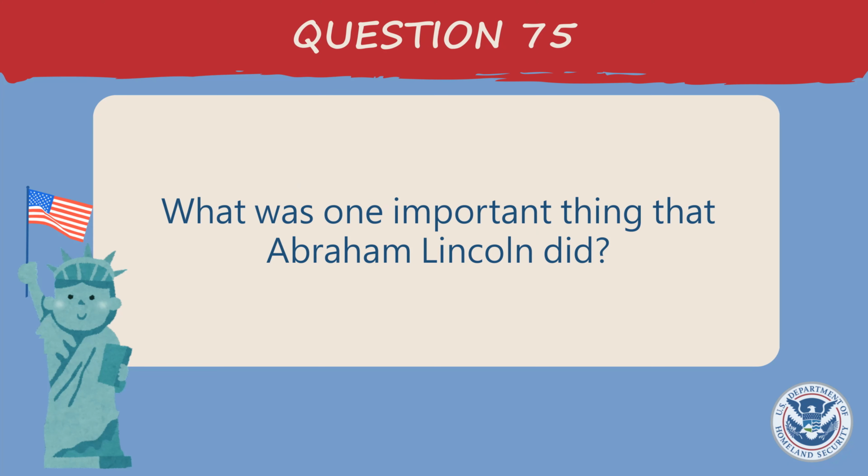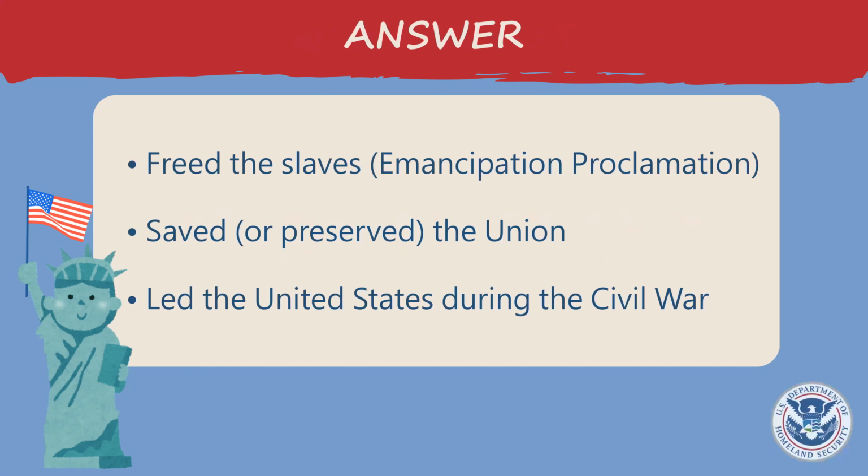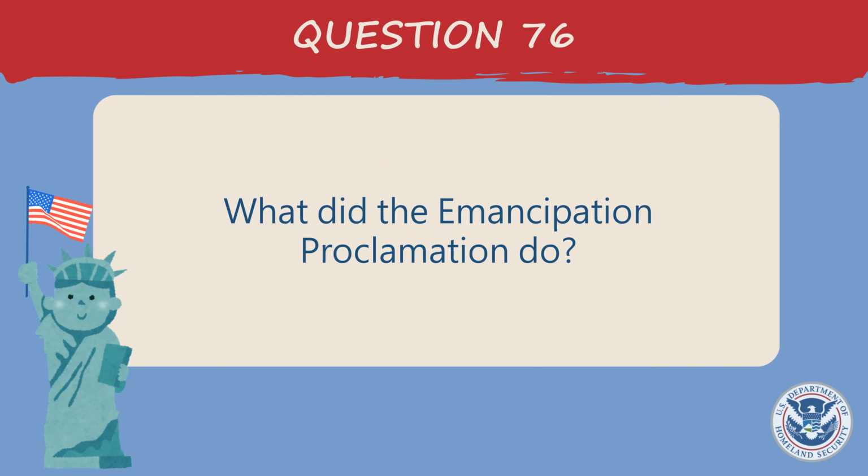What was one important thing that Abraham Lincoln did? Freed the slaves, Emancipation Proclamation, saved or preserved the Union, led the United States during the Civil War. What did the Emancipation Proclamation do?